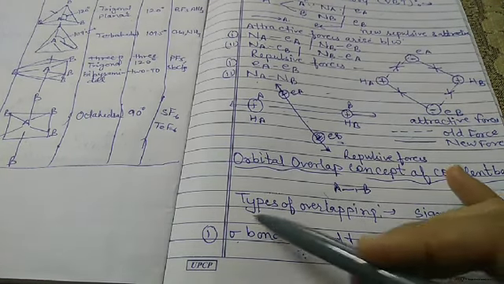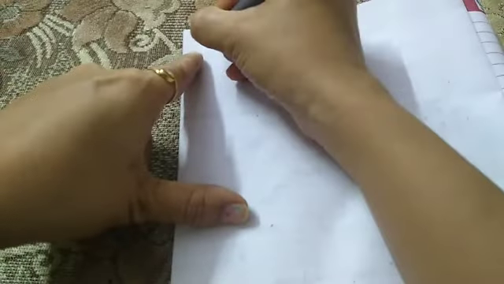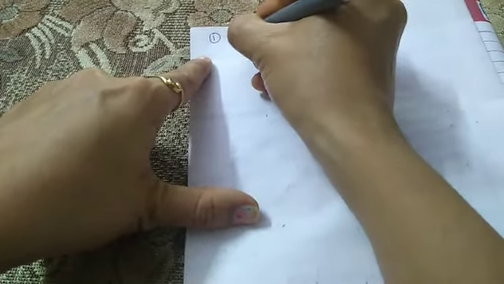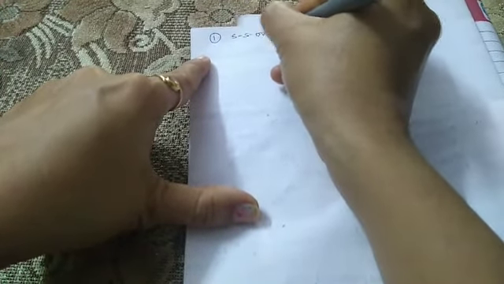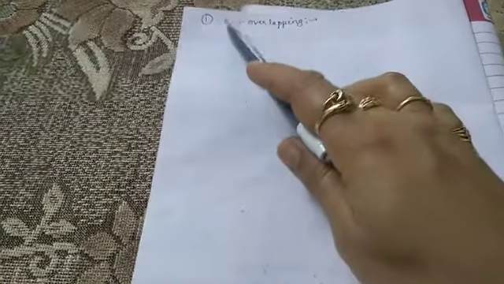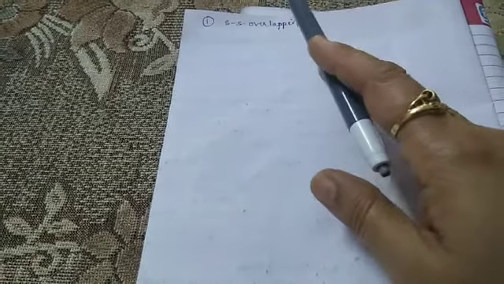Now there are three types of the sigma bond. So let us discuss one by one. The first type of the sigma bond is the SS overlapping. In this type, the two half-filled s orbitals overlap along the internuclear axis.